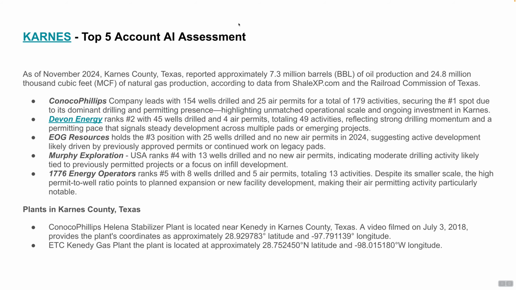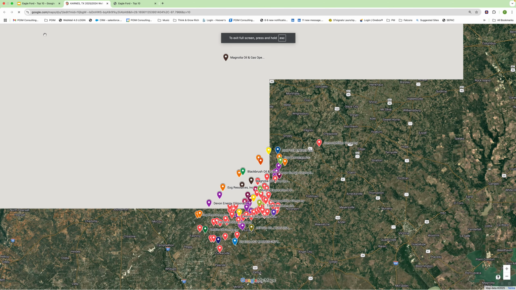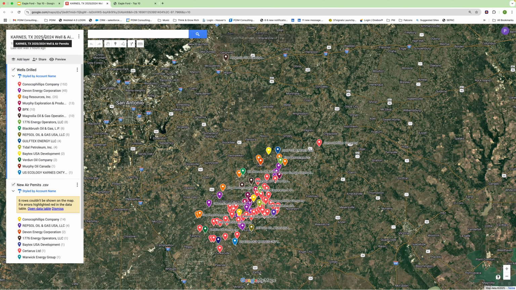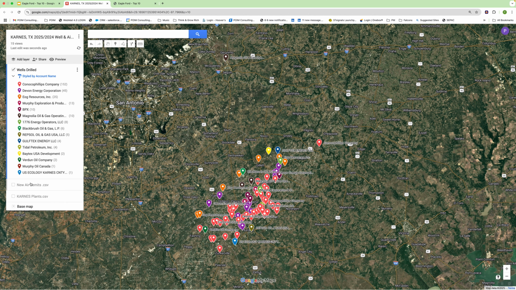And when we talk about the mapping side of it, if I click on this, we can come into the map, and the map allows us to get a little bit of visualization associated with it. So I'll take this off and this off for now, and it's layers. There's where Conoco is, there's where Devon is, EOG. It just gives us that geographic reference that we're looking for.